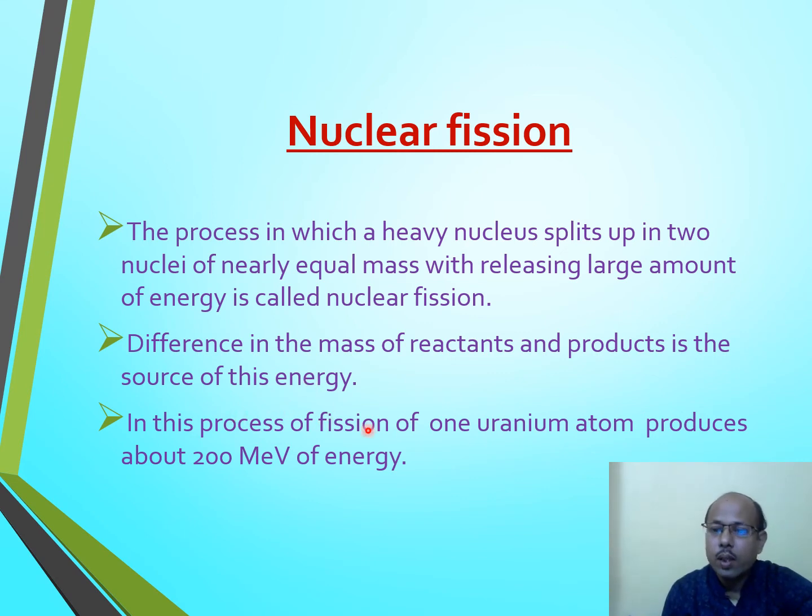In this process, the fission of one uranium atom produces about 200 mega electron volt of energy. One atom of uranium will produce 200 mega electron volt of energy, and if we use this energy for peaceful purposes, then a large amount of electric energy can be generated, and that we will discuss in the topic nuclear reactor.